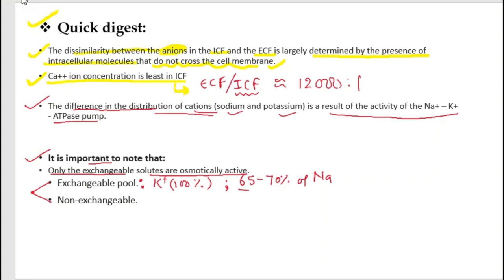The non-exchangeable pool has two cations, calcium and magnesium. These two cations are in the non-exchangeable pool, while potassium and sodium are in the exchangeable pool.